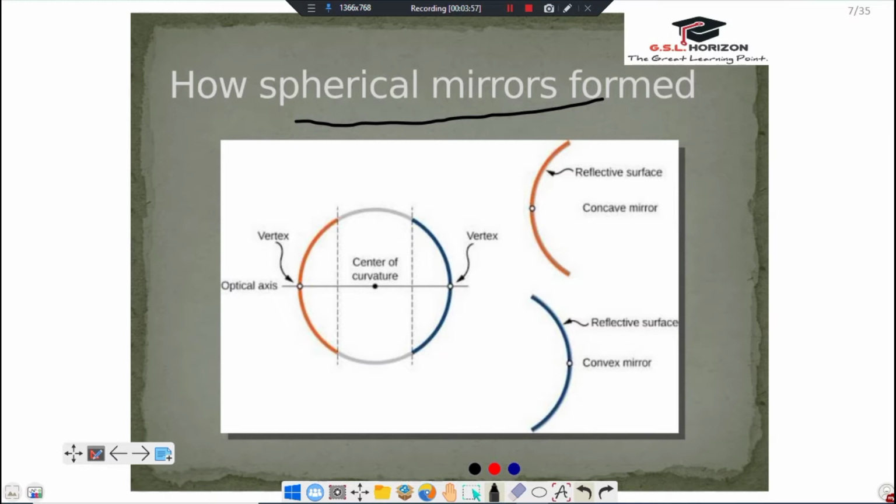Friends, when a hollow sphere is cut into two parts, then it forms a concave mirror and a convex mirror.